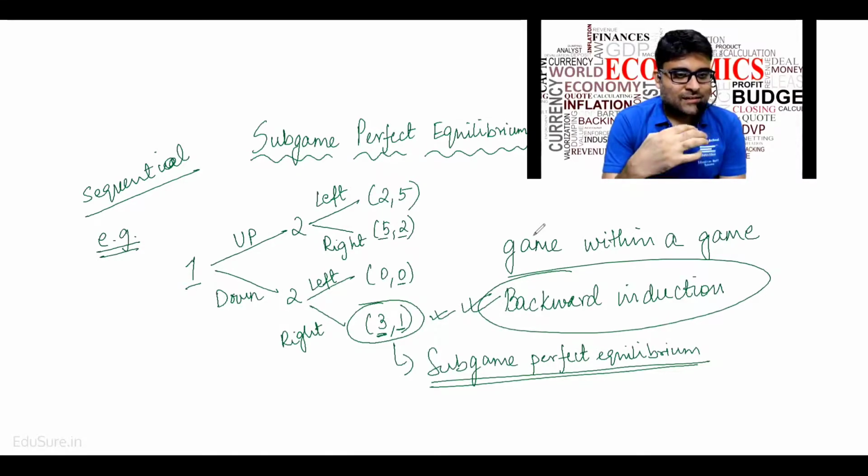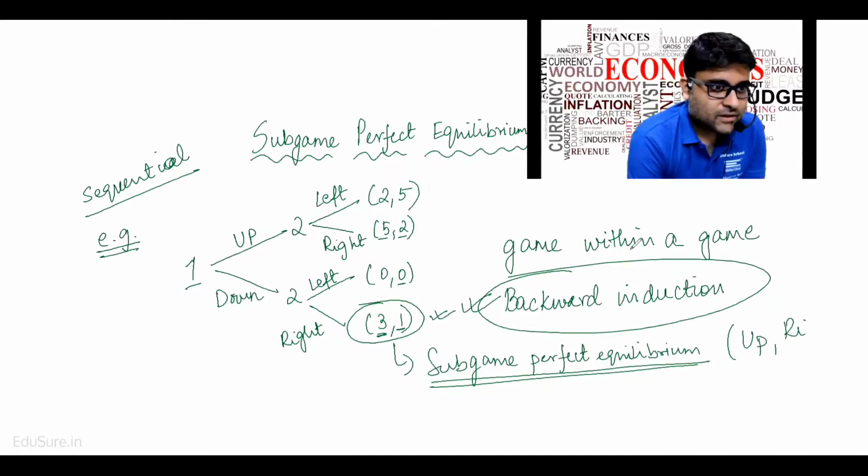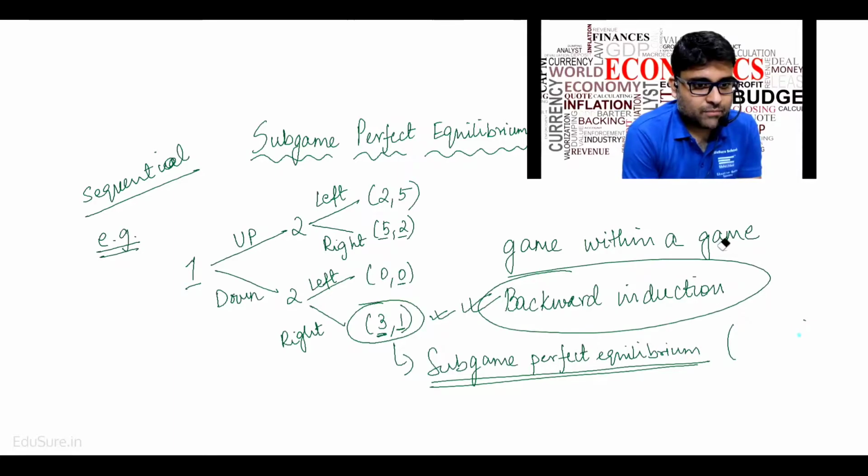Hence, if player one plays up, player one will get 2. If player one plays down, player one will get 3. So obviously 3 is better than 2. Hence, player one will play down and player two will play right. So the subgame perfect equilibrium here is: player one will play up, player two will play right. Sorry, player one will play down and player two will play right.